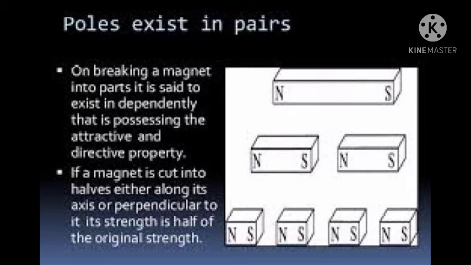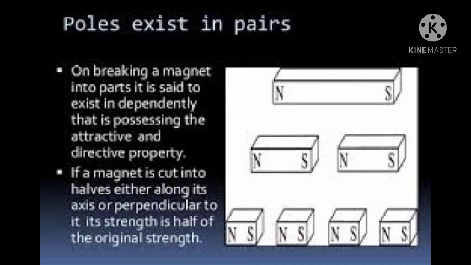When you break a magnet into two parts, each part behaves as a complete magnet. Each part has the attractive and directive properties. When you again break both the parts, all four parts behave as individual magnets. In this figure you can see that one magnet is broken into two, and these two broken magnets are also behaving like individual magnets. Then again the two magnets are broken into four parts, and all four parts are behaving like individual magnets.